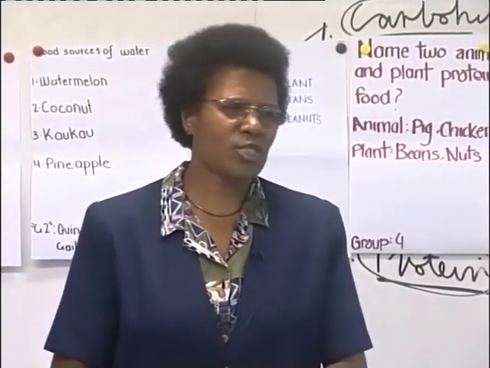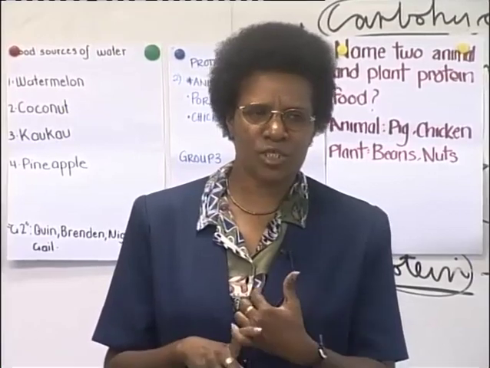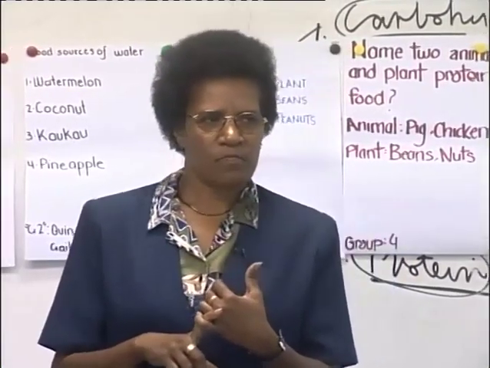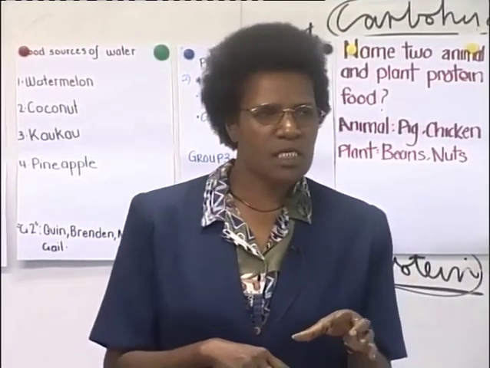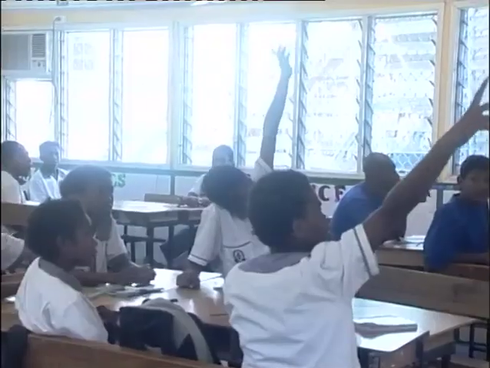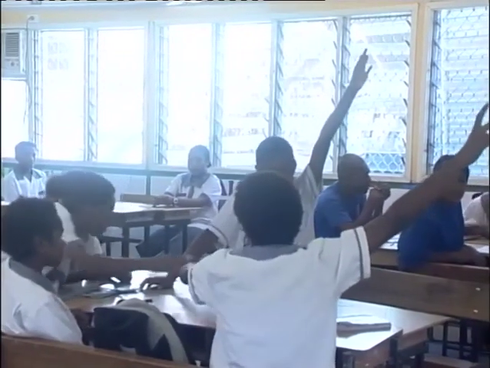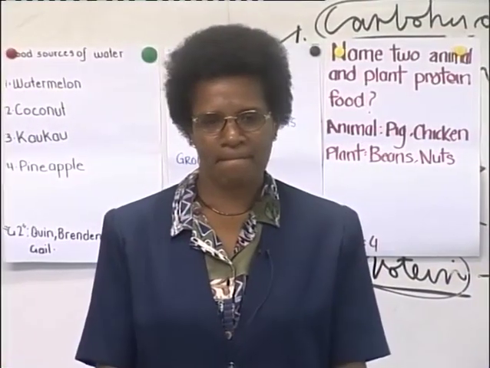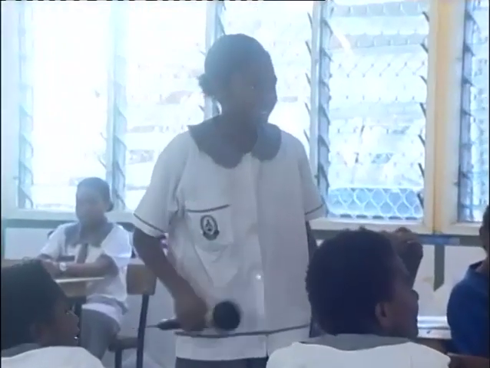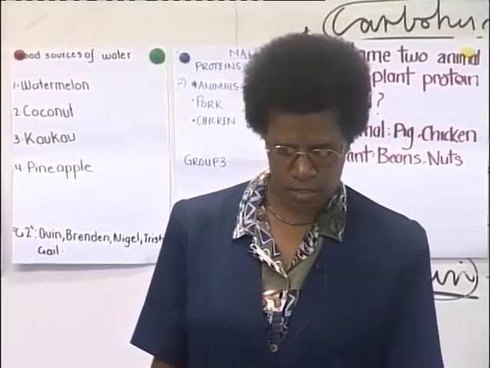Now how about starch? Food that gives us starch. A staple food that gives us the nutrient carbohydrate, and that carbohydrate has starch as well. Violet? Rice. Yes, rice. What else, Trisha? Cocoa. Okay, rice, cocoa, and many others, all the staple foods that you eat.